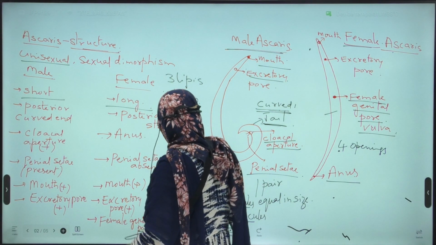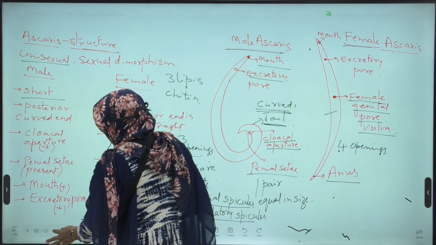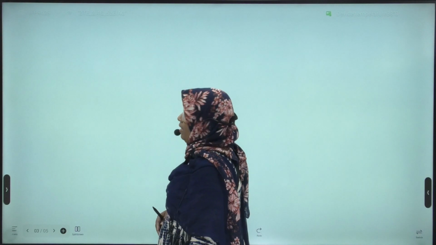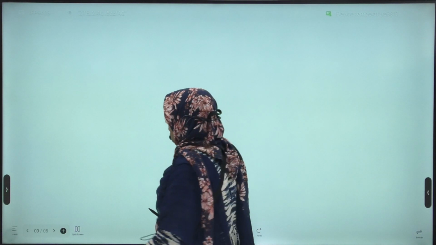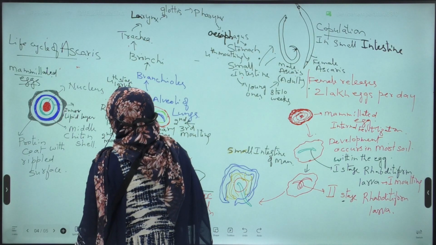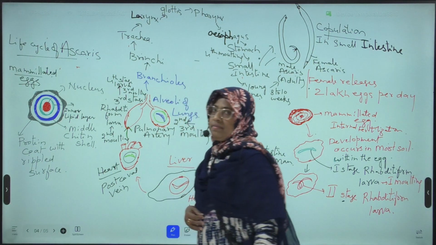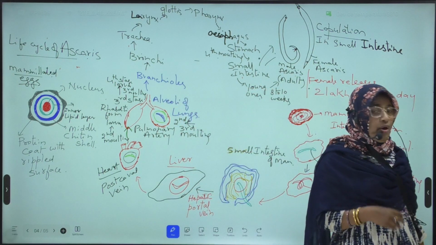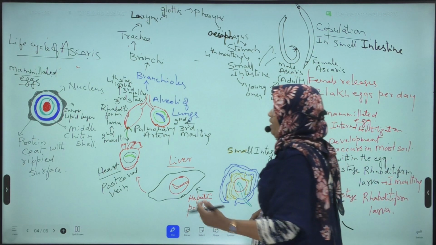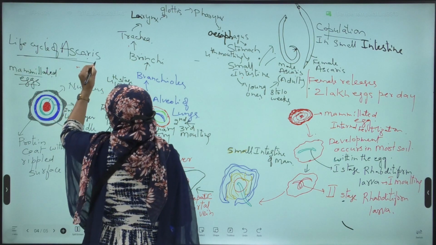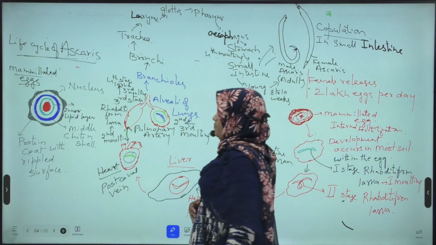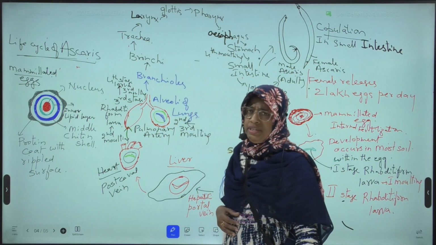Structure is completed. Next, we will discuss about the life cycle of Ascaris lumbricoides. So far we discussed the structure of Ascaris. Now we are going to discuss the life cycle of Ascaris. No doubt, Ascaris is a monogenetic parasite.